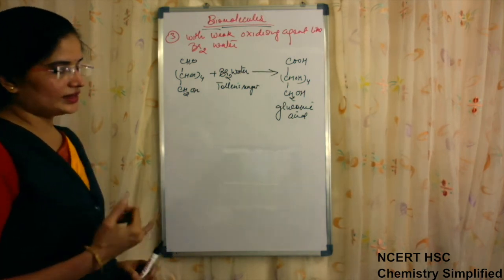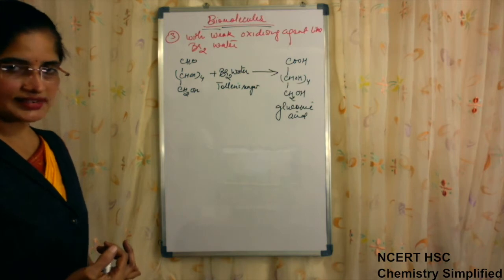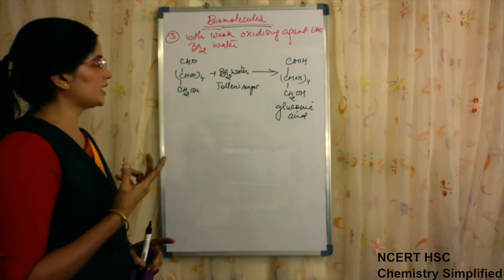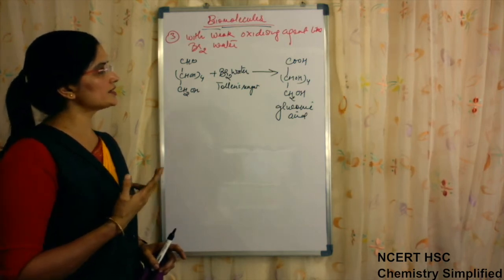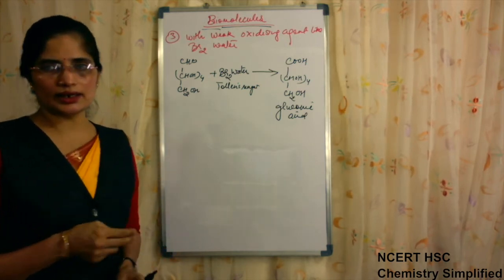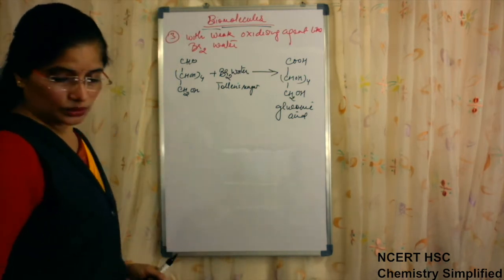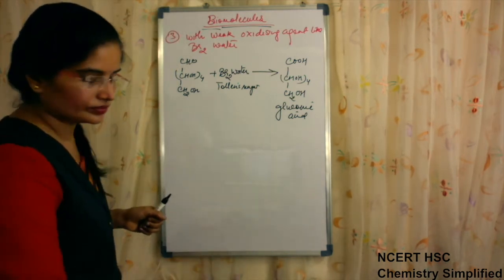So three things confirmed. One is straight chain structure. Second is that there is one carbonyl group. Third is that the carbonyl group is actually an aldehyde, not a ketone. Now next reaction